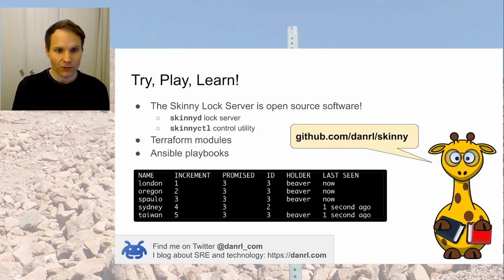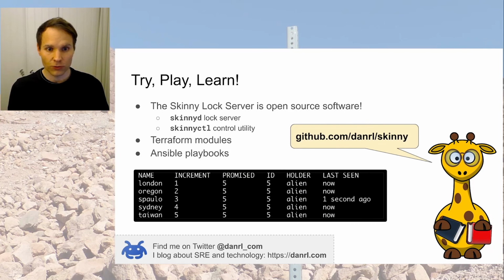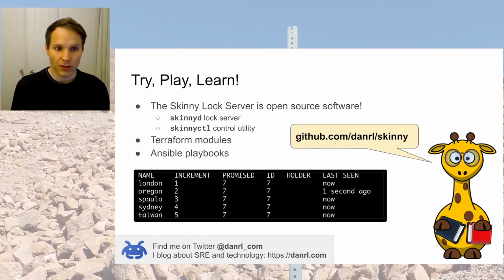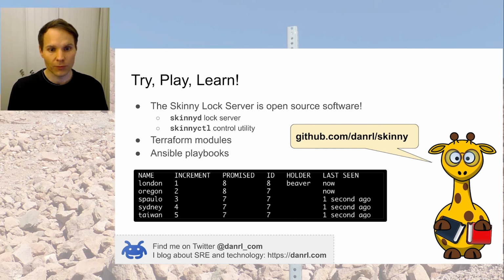It is written exactly for this purpose, for learning about distributed consensus. It has code comments wherever I thought it might be helpful to comment on the code. It has only the necessary things. There's no more than necessary in there, hoping that it is most helpful. It comes with Terraform modules and Ansible playbooks. They may or may not work in your setup, but if they work, you can quickly set up a global quorum distributed over 5 continents to play with.